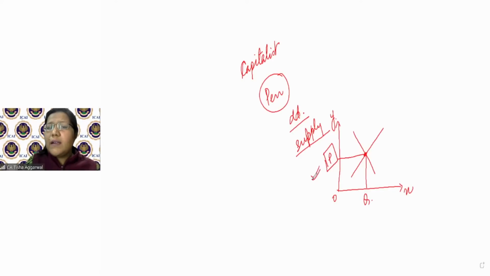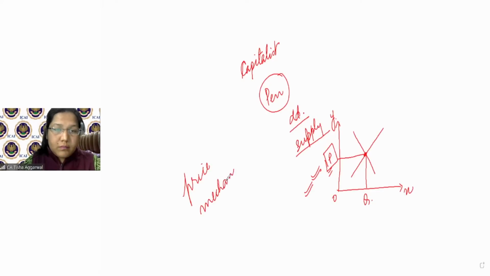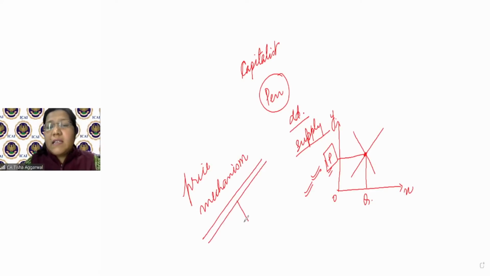So here you will decide how the product is to be priced, how the price of that particular product is to be set. So capitalist economy says that with the price mechanism, we call it a price mechanism. Price mechanism says let's have an intersection of demand and supply.